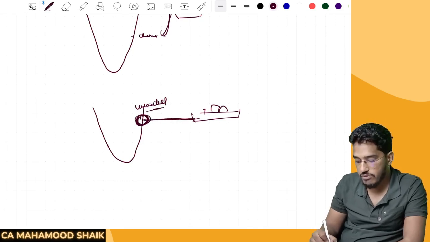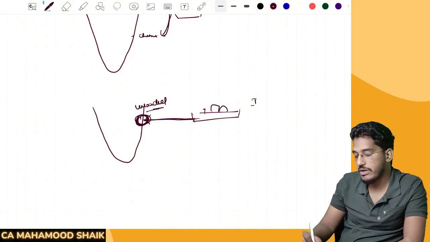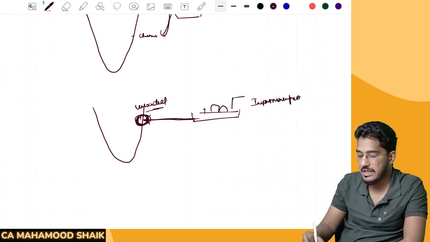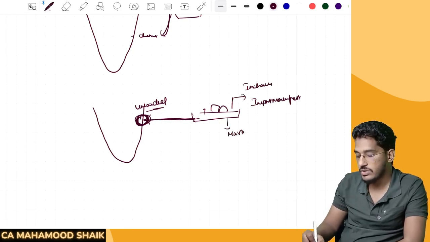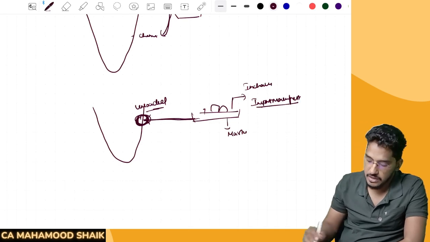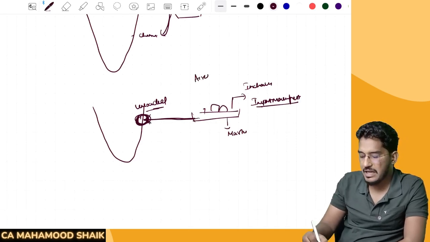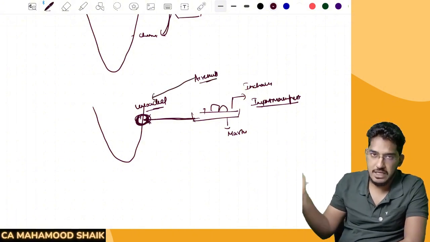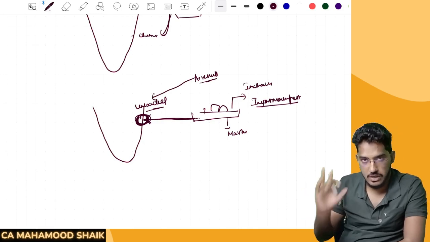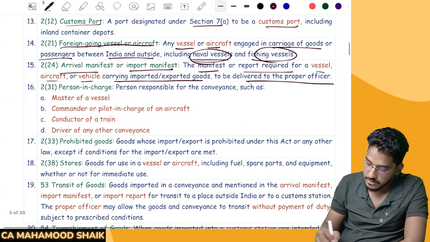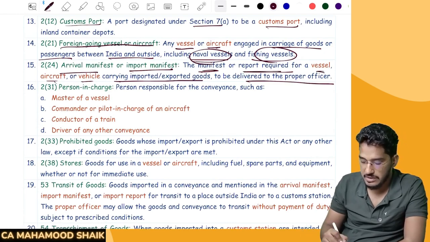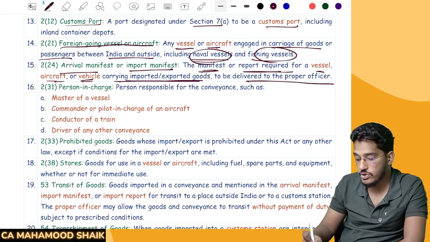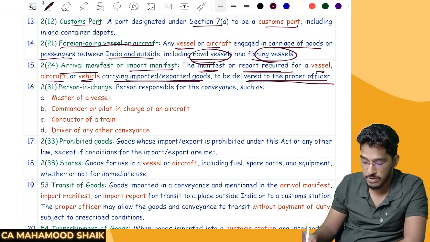So, if the customs authorities have to permit you to unload the goods here, you have to submit something called an import manifest. Basically, the person in charge of the conveyance will do it. For a ship, a ship master will be there, no? So that master has to submit the import manifest. Then only they will allow the unloading of the goods. If it is an aircraft, the pilot will be there, no? So he has to submit that import manifest. Only when that import manifest has been submitted will they allow you to unload the goods there. Right. So the manifest or a report which is required for a vessel, aircraft or vehicle carrying imported or exported goods to be delivered to the proper officer. Who has to deliver that to the proper officer?